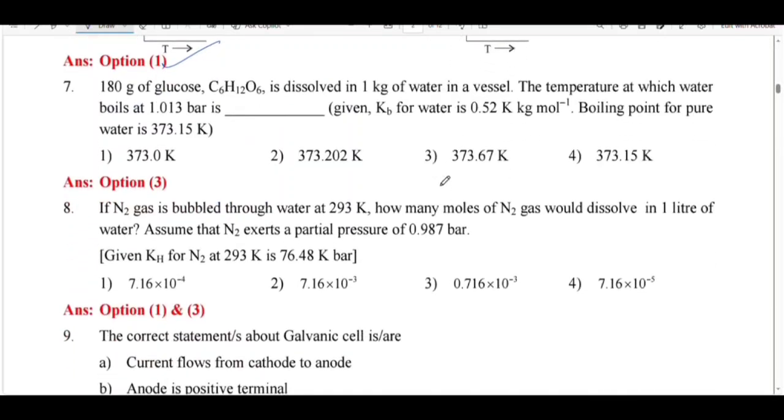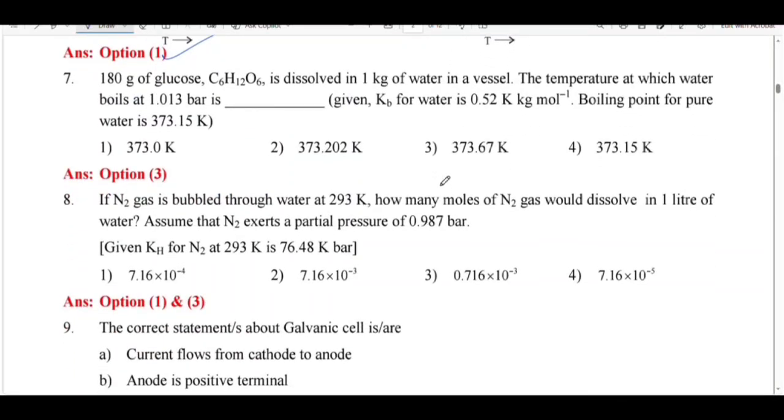Next, number 7. 180 gram of glucose is dissolved in 1 kg of water. 180 is the molar mass of glucose. 180 dissolved in 1 kg means 1 mole. So 1 mole of glucose is dissolved in 1 kg.